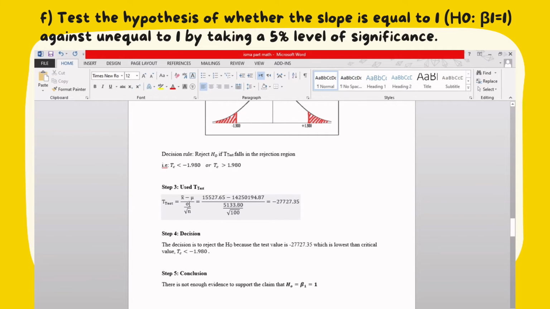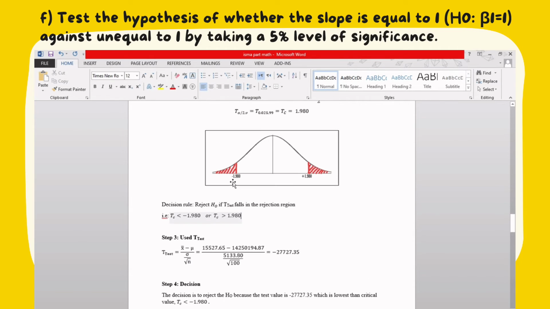So this is our formula, and then we calculate and we get negative 27727.35. So the decision for step 4 is to reject the null because the test value is negative 27727.35, which is lower than the critical value tc because it was in this region.